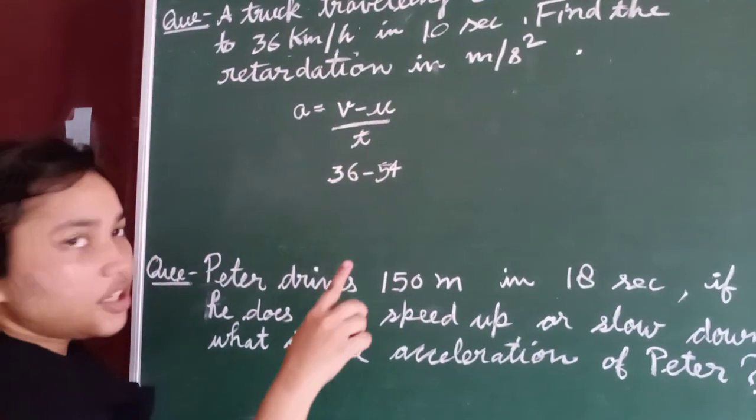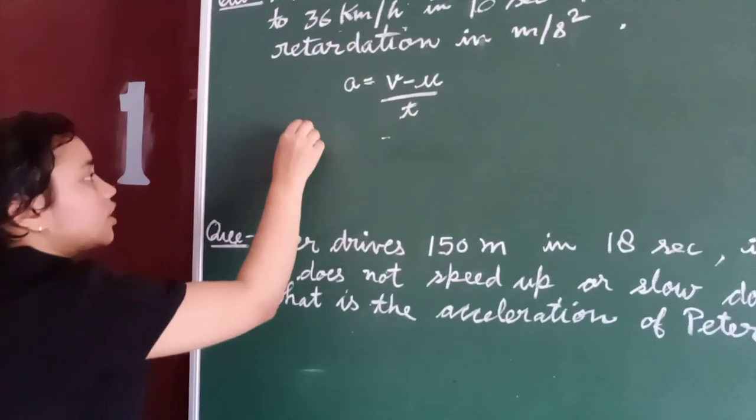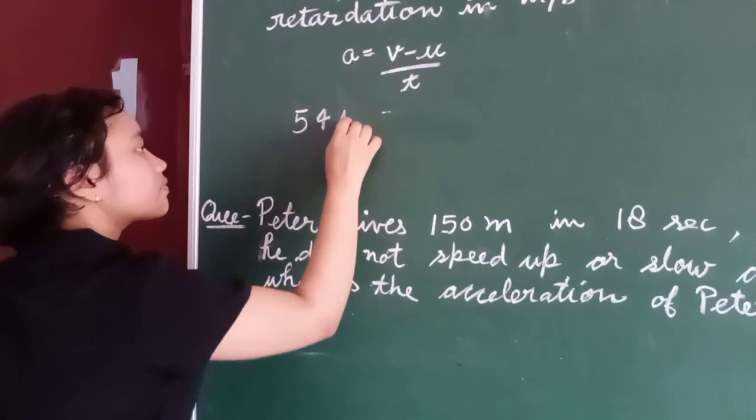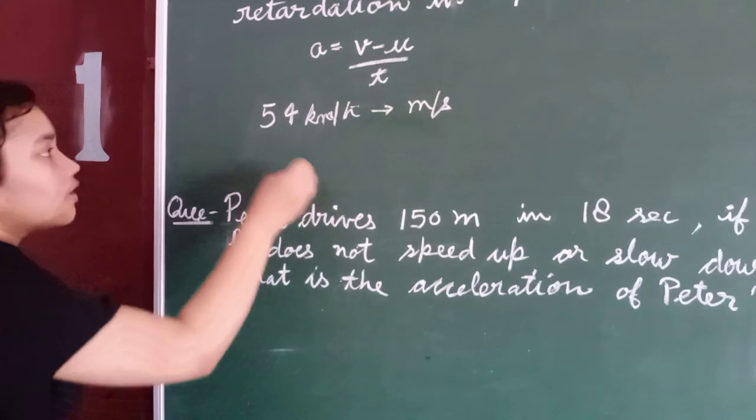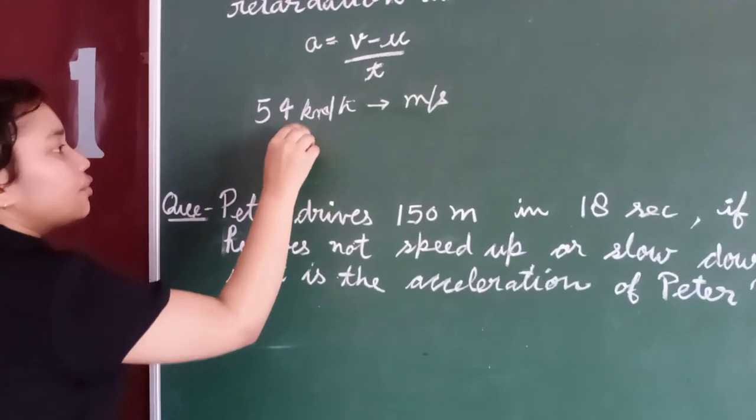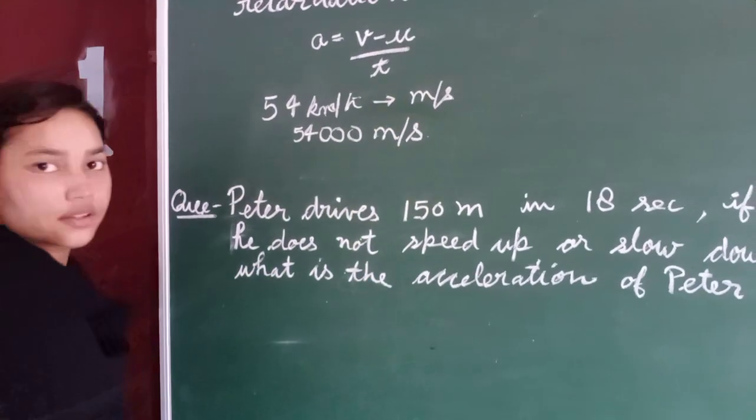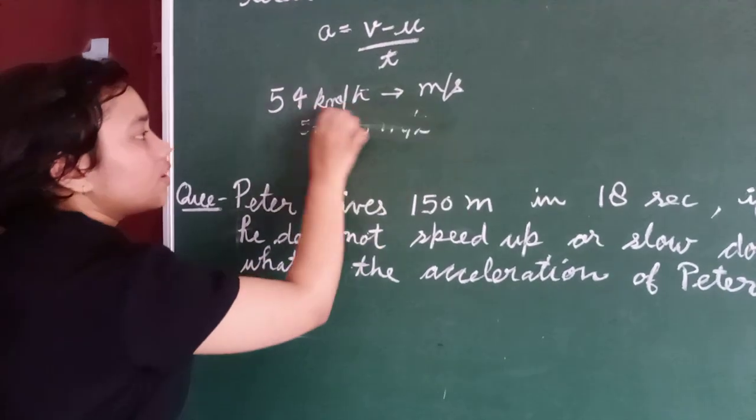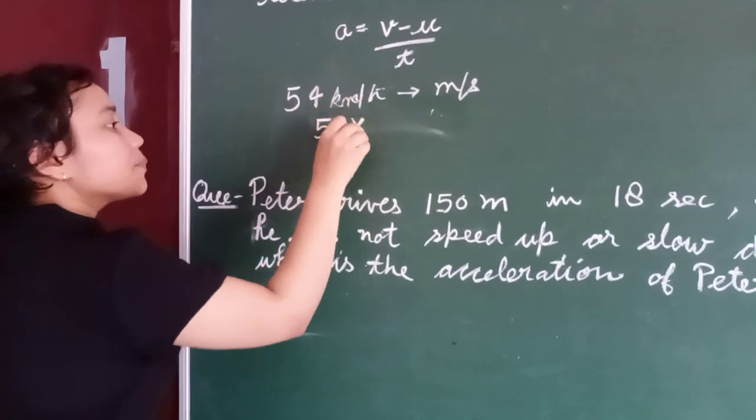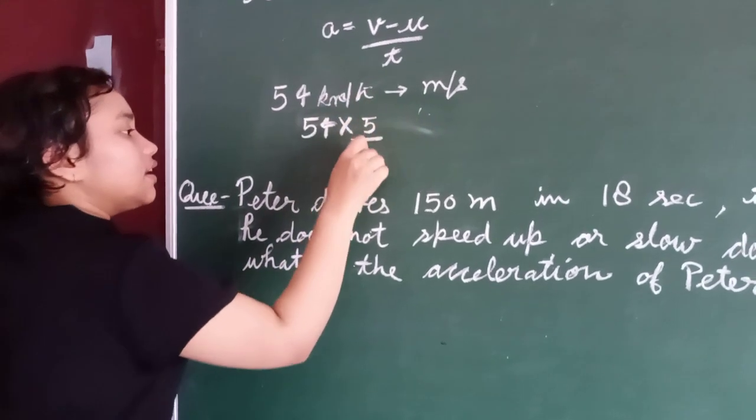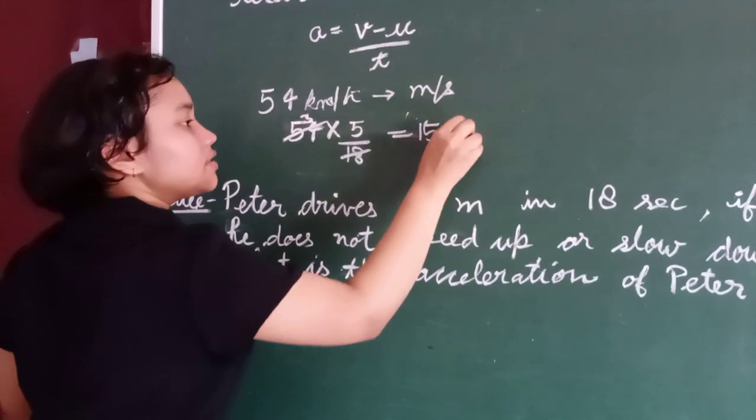So it is in kilometers per hour, so we have to change it to meters per second. So 54 kilometers per hour in meters per second. 54,000 meters per second. No, I thought this is distance. It is 54 into 5 upon 18. 18 threes are 54, so that is 15 meters per second.